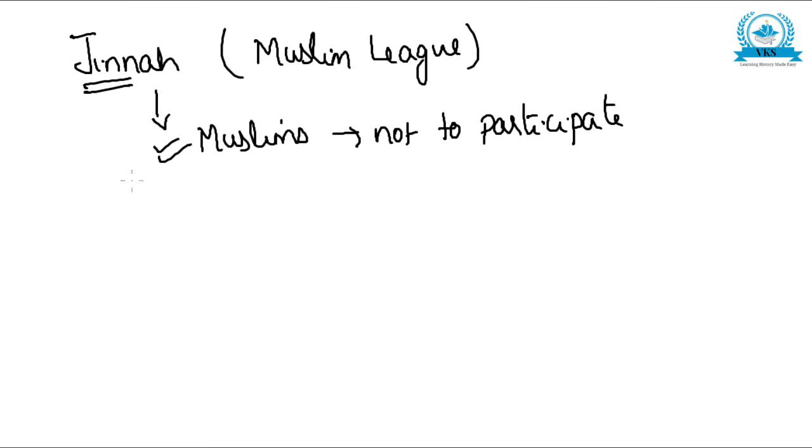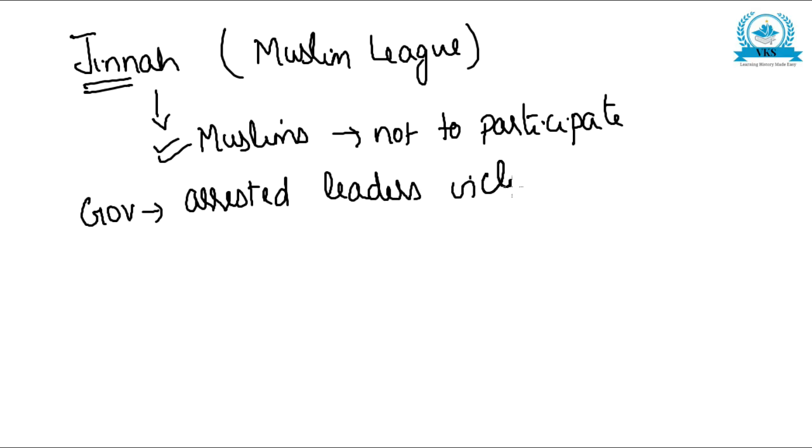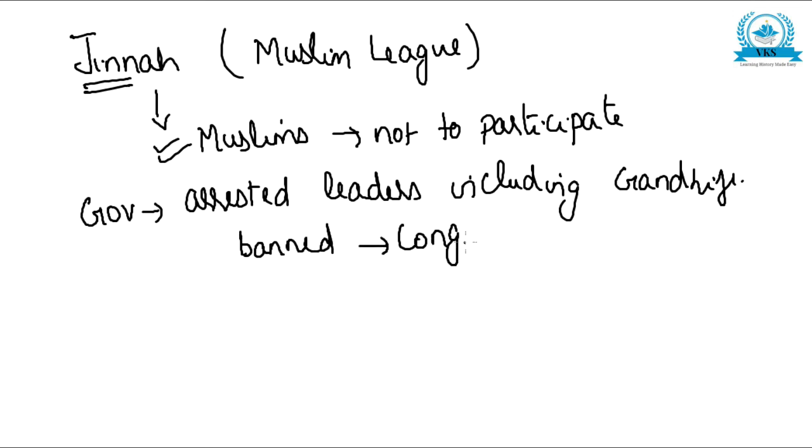Now the British government arrested all the prominent Congress leaders, including Gandhiji. And one more thing they did: they banned the Congress. The Congress organization itself was banned by the British government.